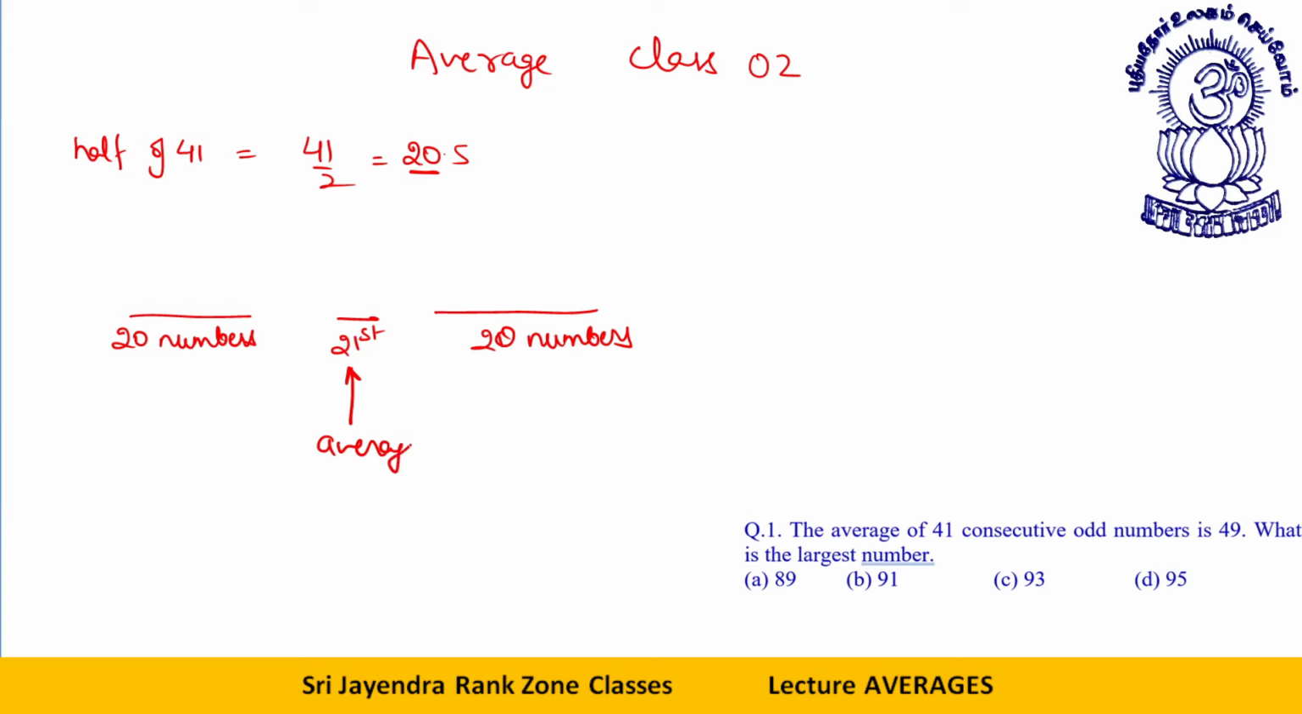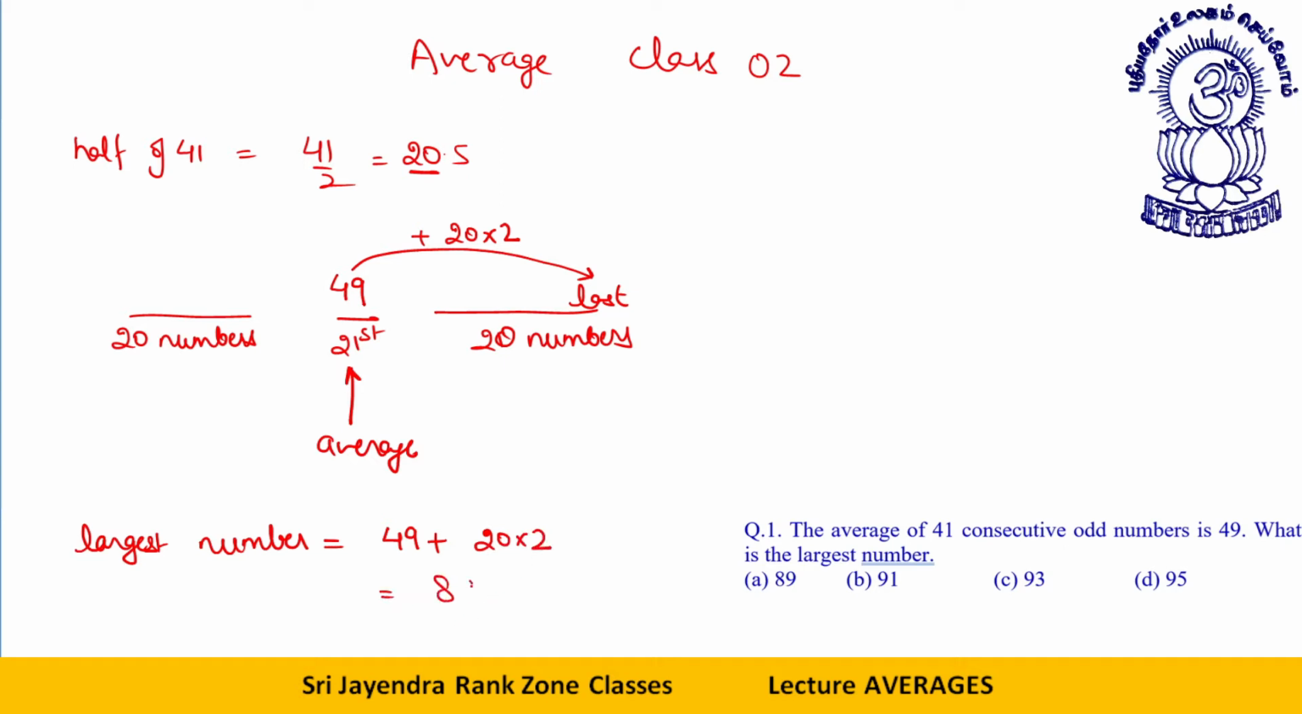This middle number is given to us as 49. Odd numbers. So if I take 20 more odd numbers, this will be the last number, the largest number. This will be plus 20 times 2. So the largest number will be 49 plus 20 into 2, that will be 89, option number 1. You can have a look over it.